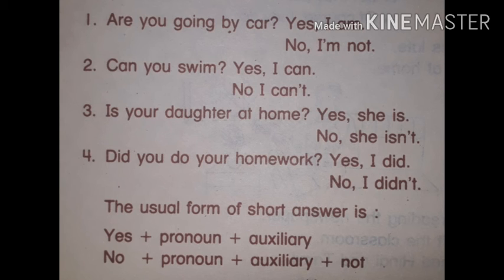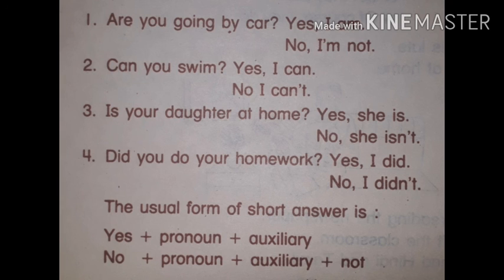Study a few more examples where the sentence starts with a helping verb. Look at the first one. Are you going by car? We can give the answer in positive or negative, yes or no. When we say yes, I am, or the second one, no, I am not. Can you swim? Answer positive or negative: yes, I can, no, I can't. Is your daughter at home? Yes, she is, no, she isn't. Fourth one, did you do your homework? Yes, I did, no, I didn't.